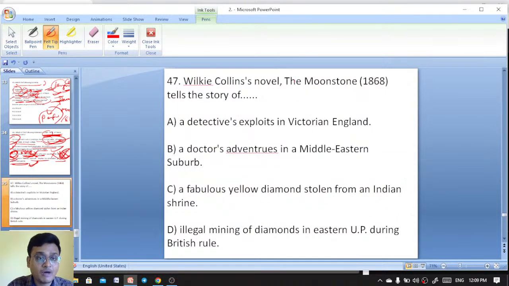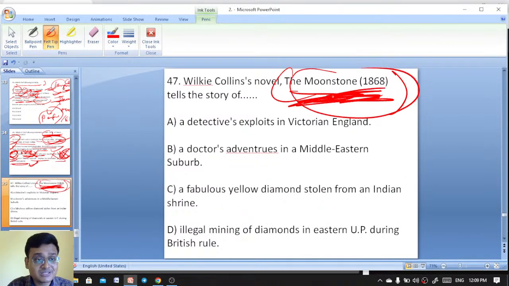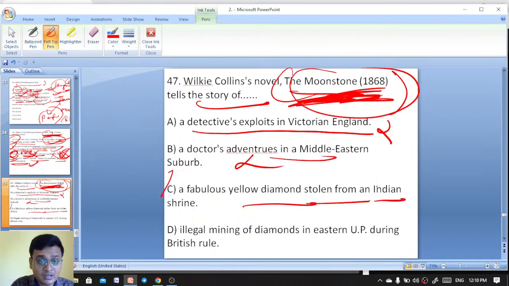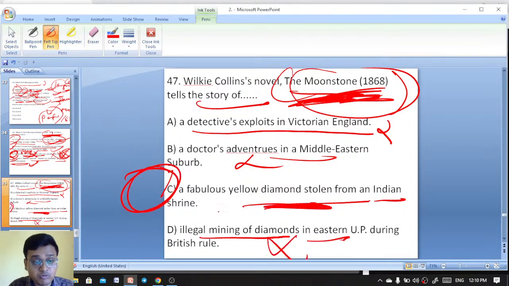Wilkie Collins' important novel The Moonstone, published in 1868, tells the story of detectives' exploits in Victorian England, a doctor's adventures in the Middle East. No, this is about the Moonstone, a fabulous yellow diamond stolen from an Indian shrine. The Moonstone, the yellow diamond that has been stolen from an Indian temple. So here C is the right answer.